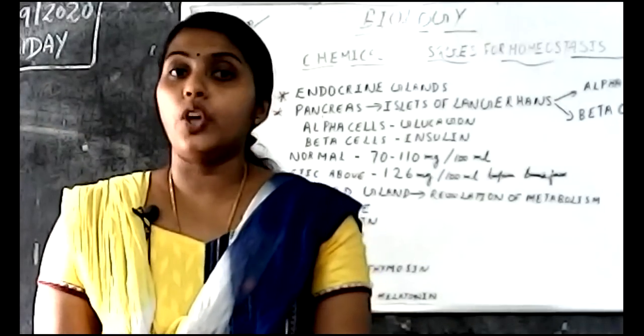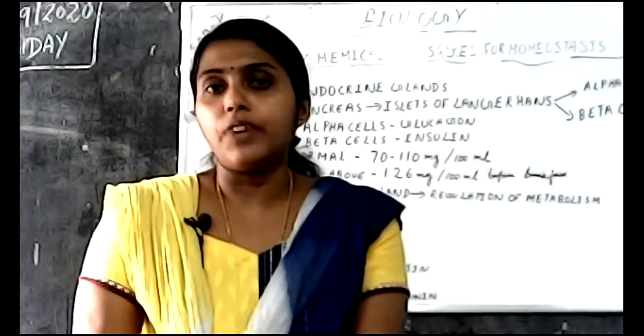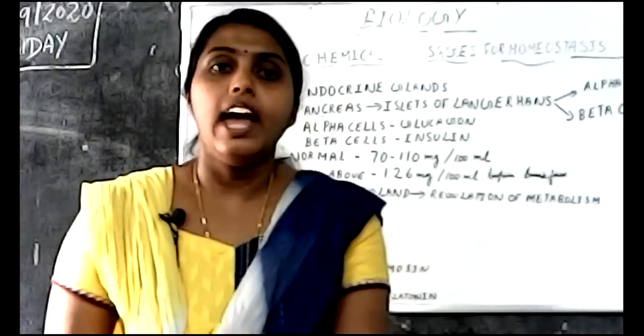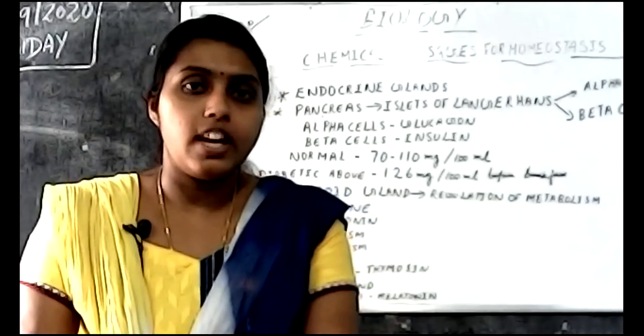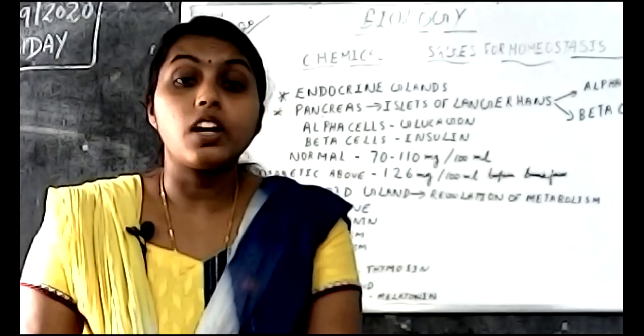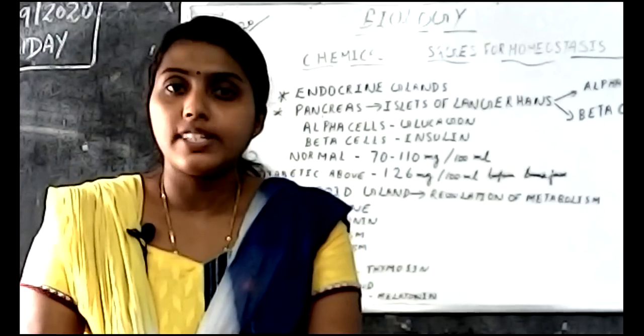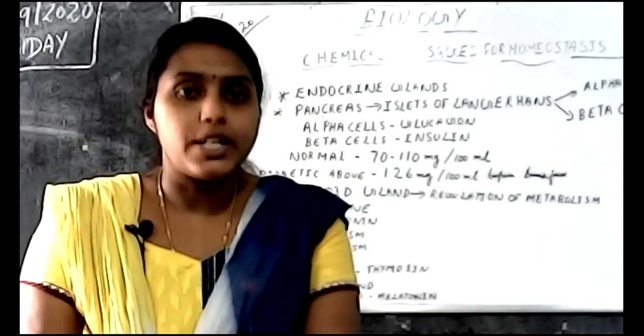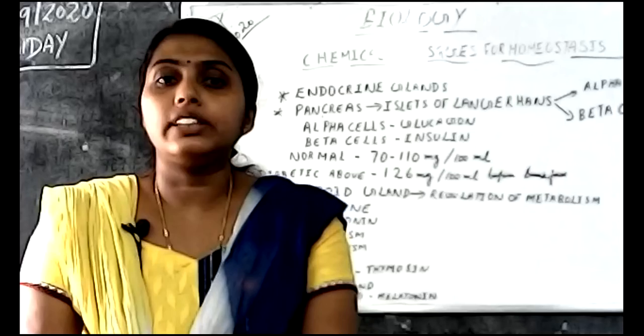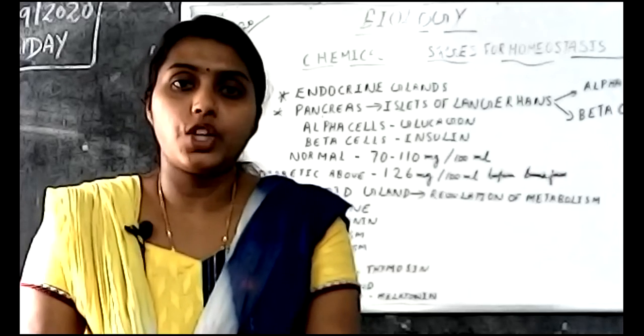What is the function of thyroxine? Thyroxine helps in the regulation of growth in children. Thyroxine increases the rate of metabolism and the rate of energy production.